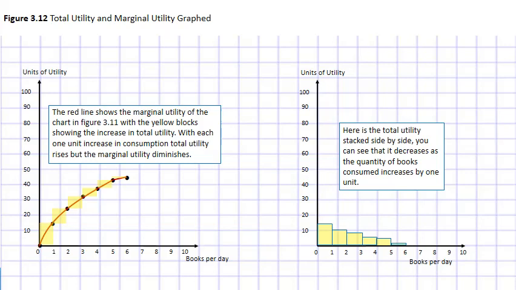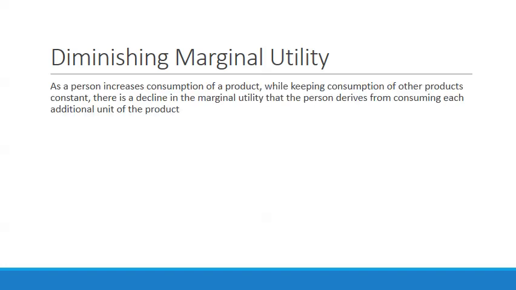So as we consume books, notice the total utility begins to decrease. And that leads us to what's called the law of diminishing marginal utility. So here's the law. As a person increases consumption of a product while keeping consumption of other products constant, so we're only talking about a single item here, there is a decline in the marginal utility that the person derives from consuming each additional unit of the product.